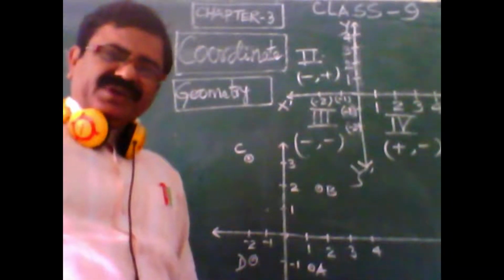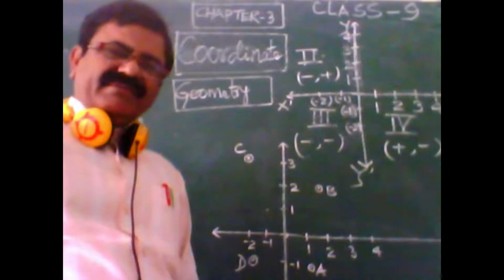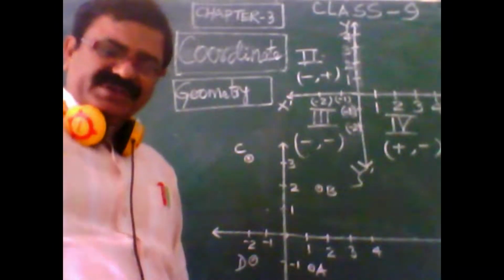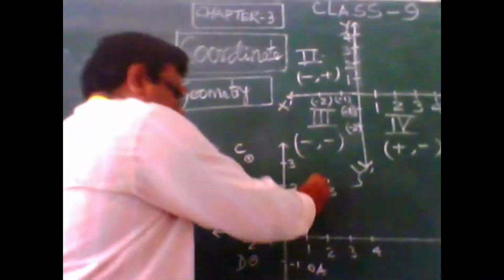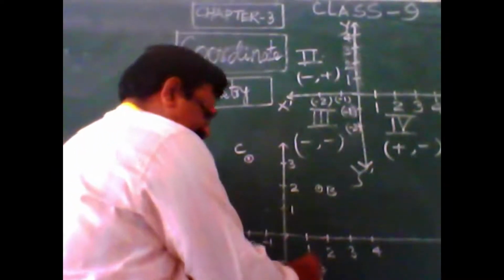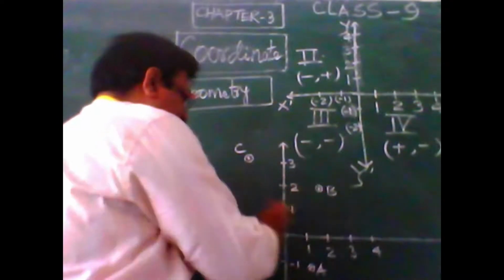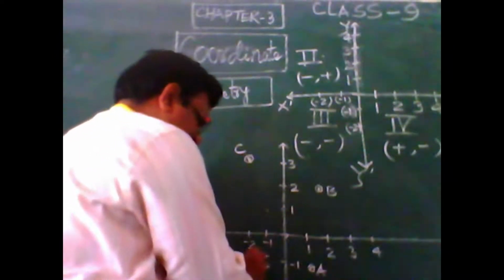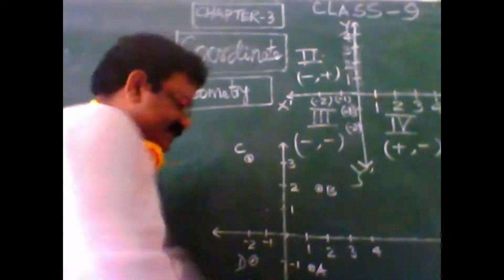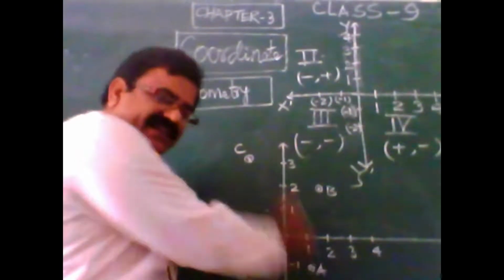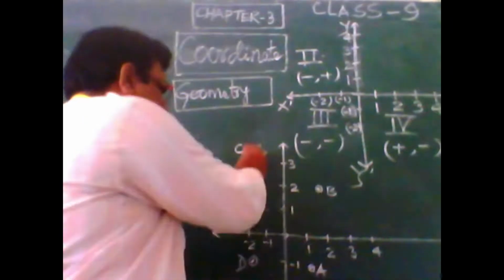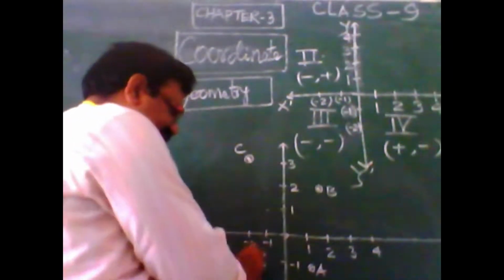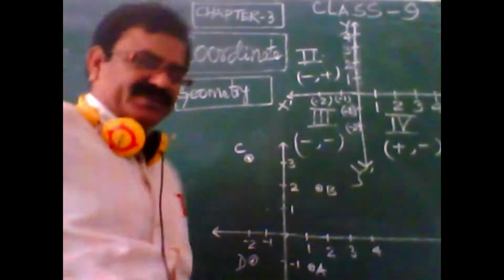Now in any plane surface, suppose I put a point A, point B, point C, point D. Point A is here, point B is another point, C is the third point, and D is the fourth point.